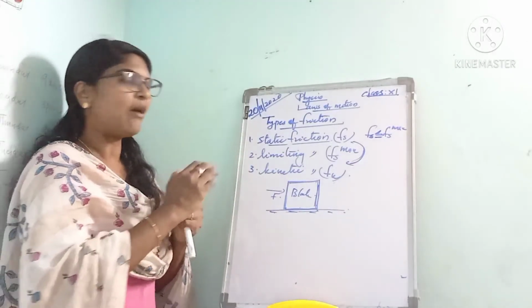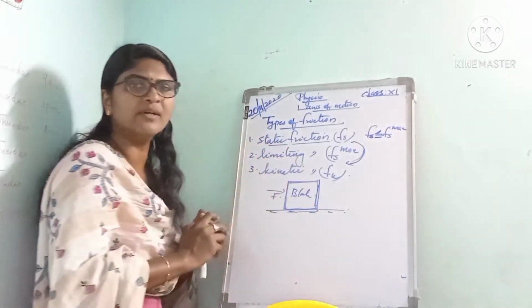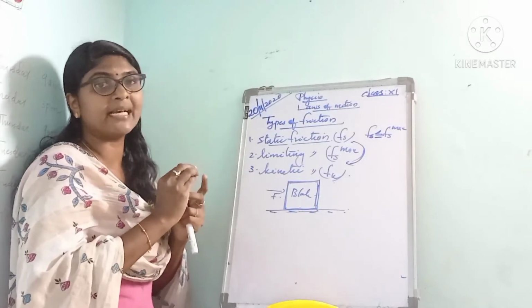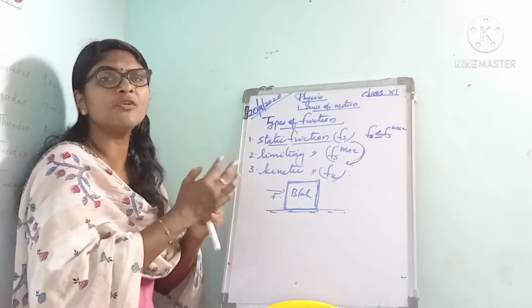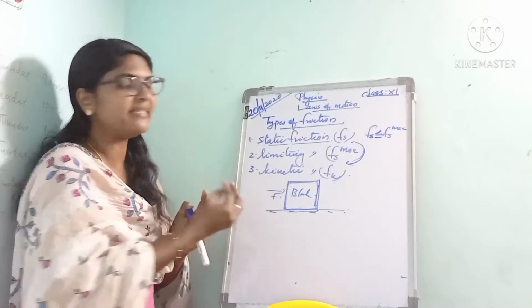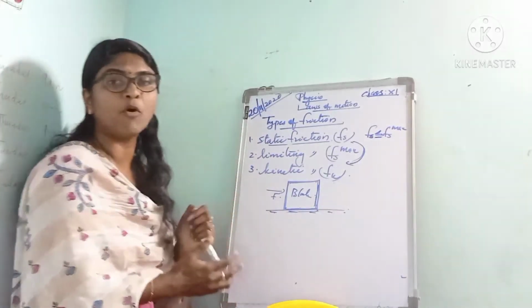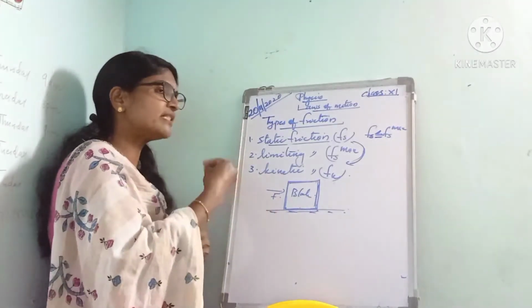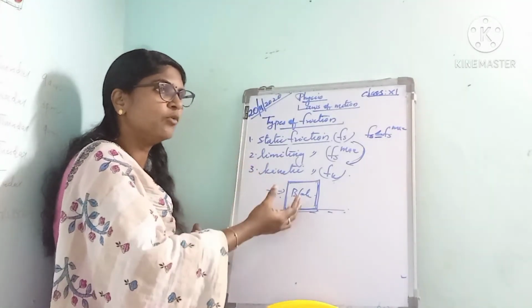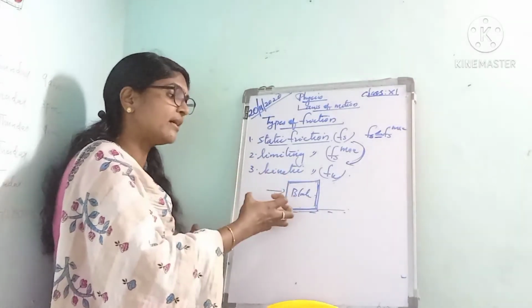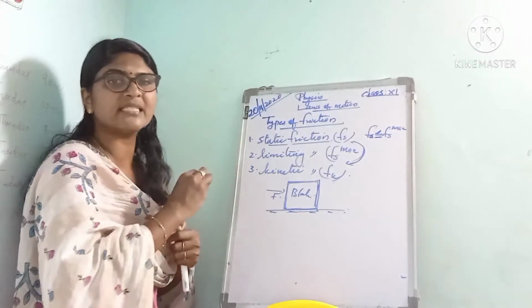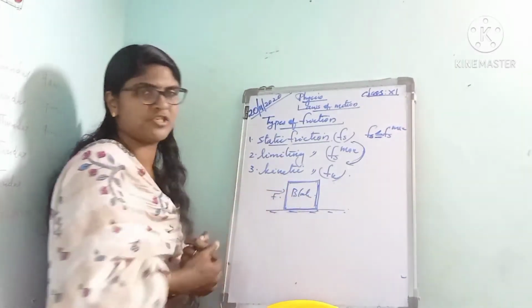Once the body starts to move, we don't need to apply more force to maintain the body in motion. After its movement starts, less force is required to maintain the motion.